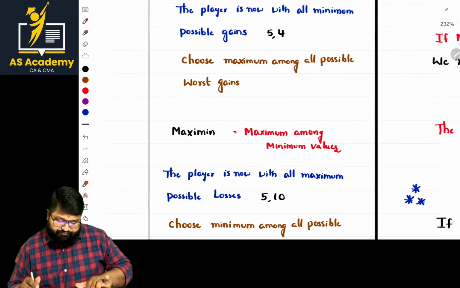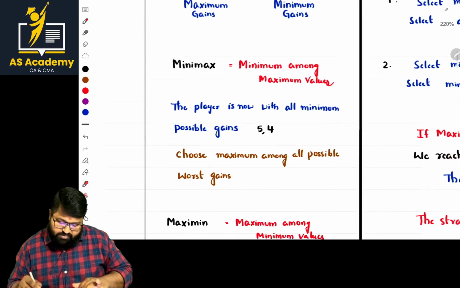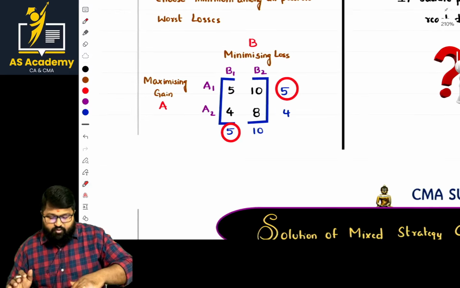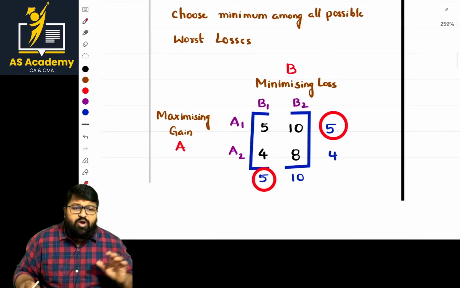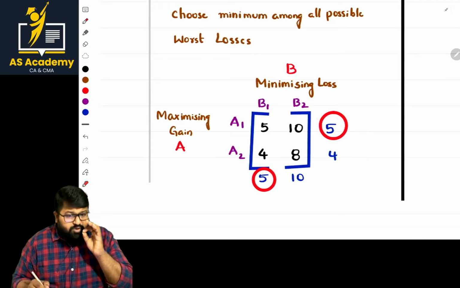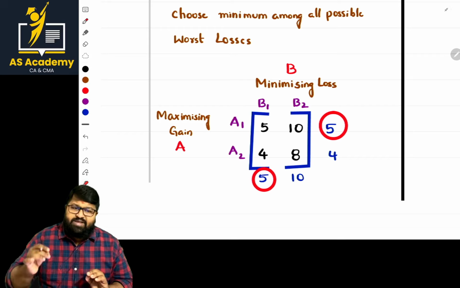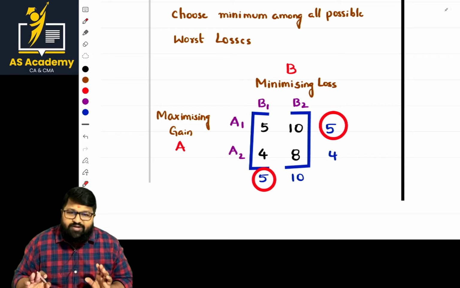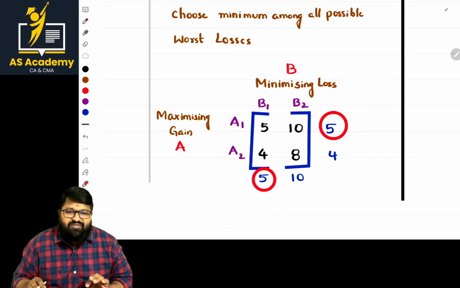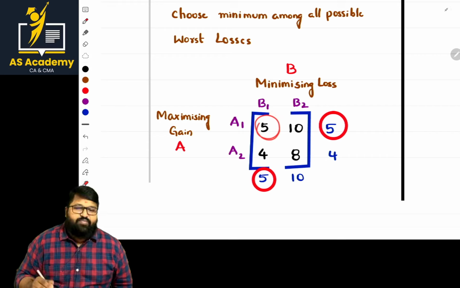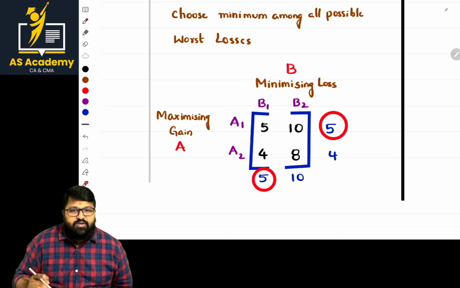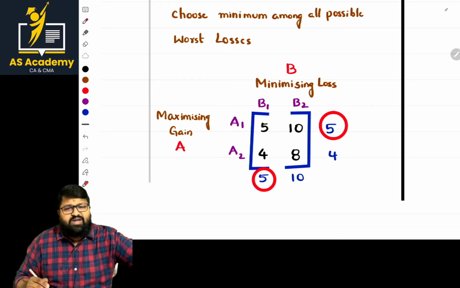So what I said is fine, that you follow. Here we got the values. The most important point is that if minimax is equal to maximin, then we reach the saddle point. Is it getting equalized? Yes, it is getting equalized. So now the value of the game will be 5, and the strategy will be A1 and B1. Is it clear till now?